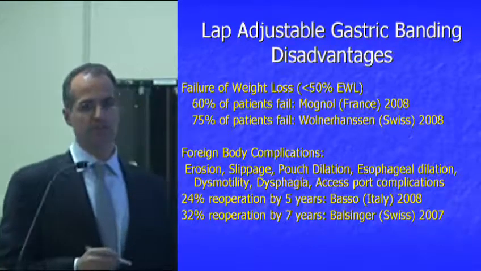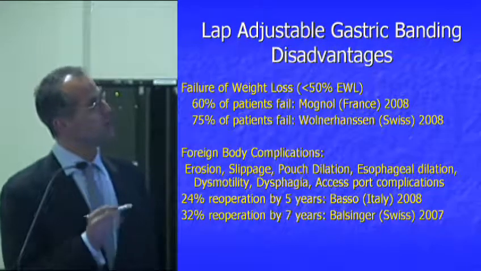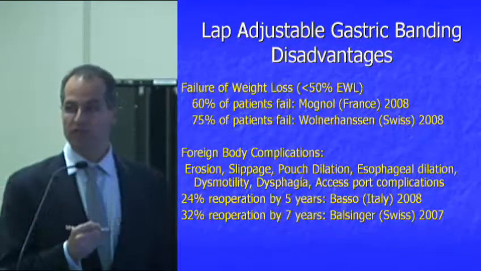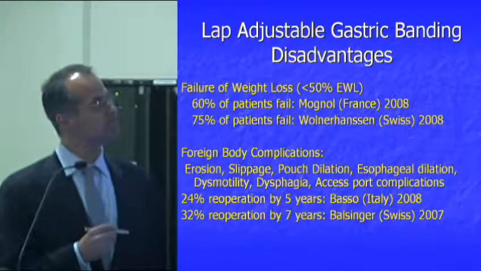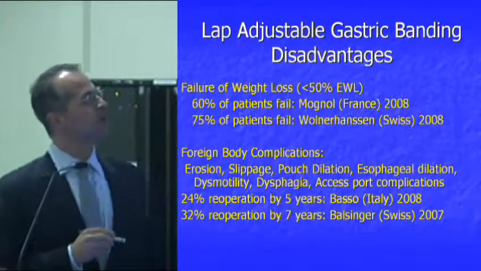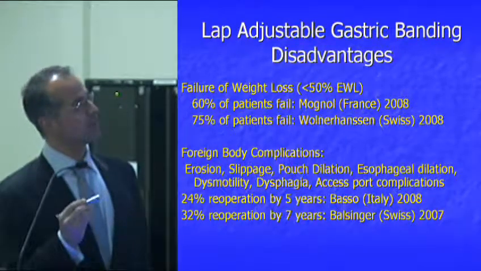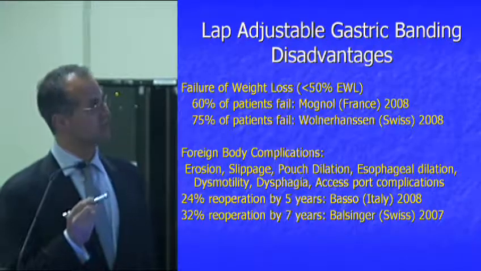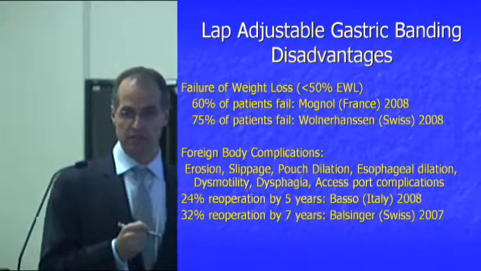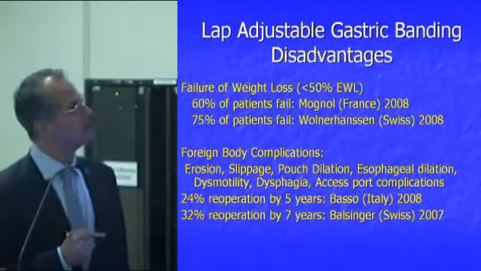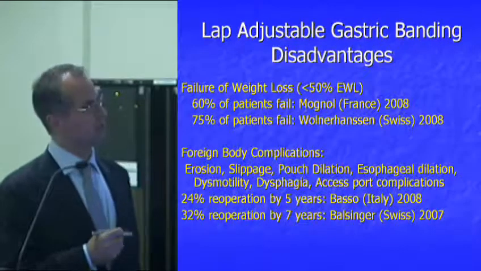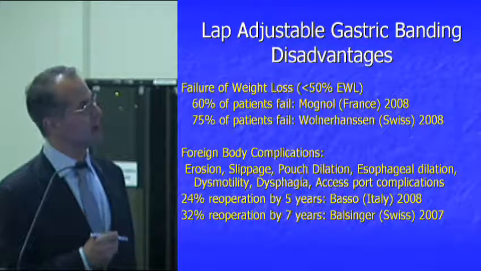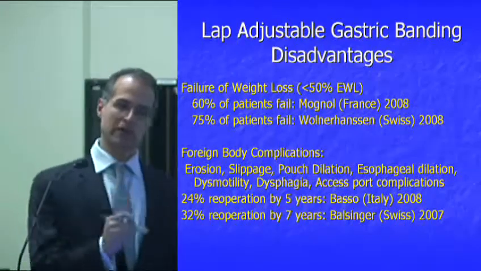The first disadvantage is the statistical success and failure. Again, we're talking about the inability to lose half of one's excess weight. Okay? Does everybody understand that clearly now? So failure of weight loss, failing to lose half your excess weight, we tell patients in our practice that the failure rate is 60 to 75%. Okay, so it's a very high number. It's obviously more than 50% of the people, and that's in the US and worldwide. And I think a lot of that is driven by the fact that the band is a restrictive surgery.